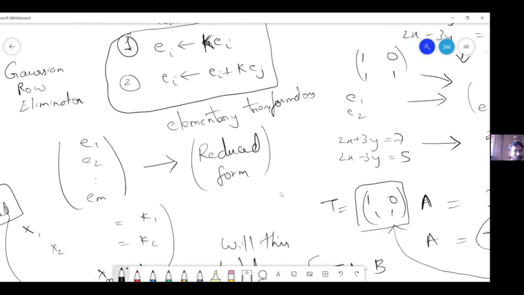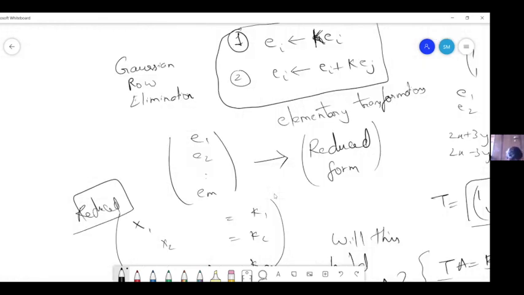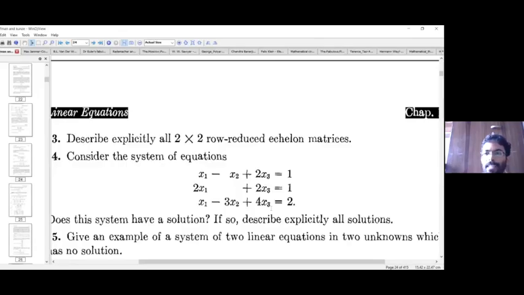Maybe I think it is good if I give some systems for you to play with, some carefully chosen systems. So let me give you some systems. It's a good idea to start with the 2 by 2 case first. The row reduced echelon matrices means what we were talking about as the reduced form, right? So what all could be the different structures? If we keep reducing it, what all could be the different 2 by 2 row reduced forms that you can get is one thing.